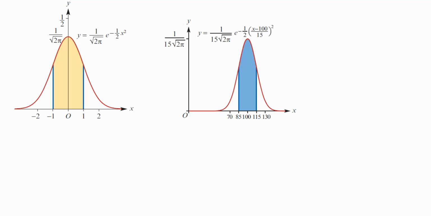So the area from here to here, if I write it out, the probability of z value from negative 3 to 3 is equivalent to the probability of x from 85 to 115. Does this make sense on what we're trying to do?